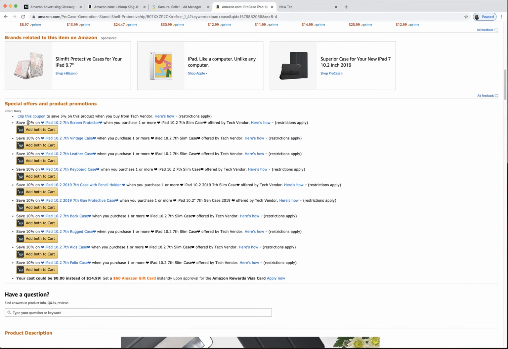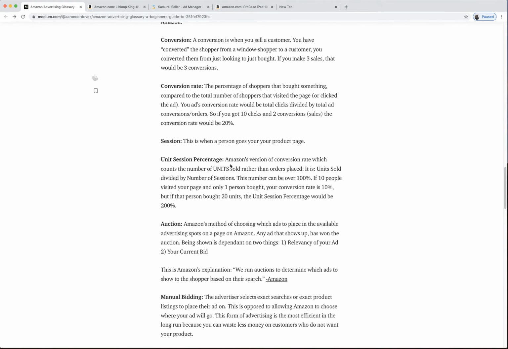Okay. So 10% on this when you purchase one or more. 10% when you purchase one or more of the other thing. This is just trying to sell a bunch of stuff. Because what happens now is they're having one session, but they're going to maybe sell 3 units, 2 units, 5 units, right? So this unit session percentage is going to go up, and Amazon loves this. Of course they want you to have a high conversion rate, but they want you to have a high unit session percentage. Because that means every one person they send you, they're going to get the most units sold.